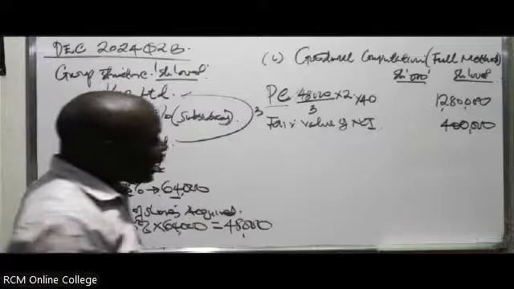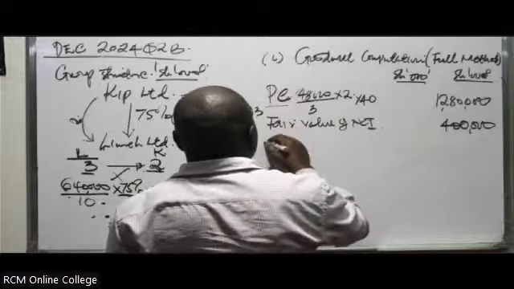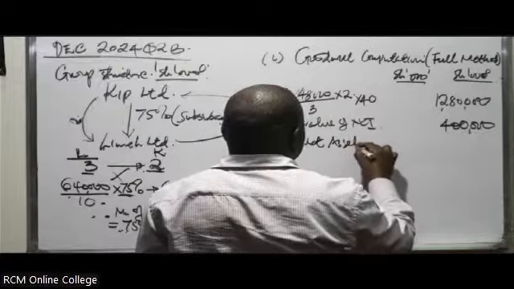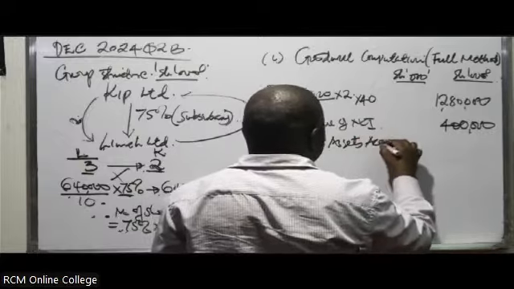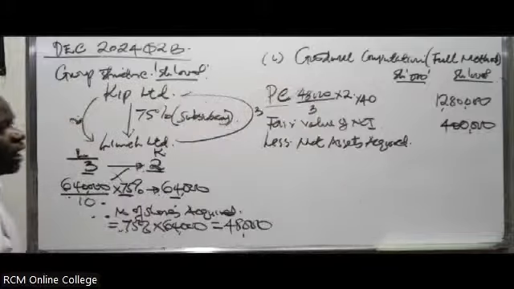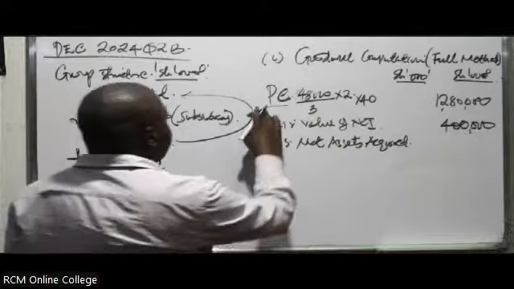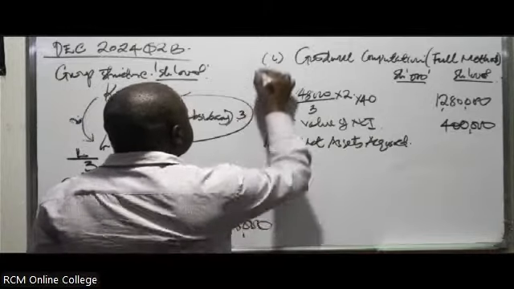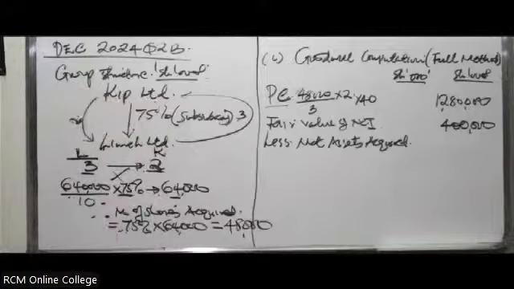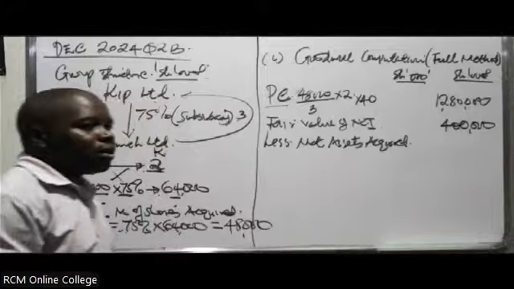Then in this case, we do what? We less the net assets acquired. So we add the fair value of NCI, then we less the net assets acquired.